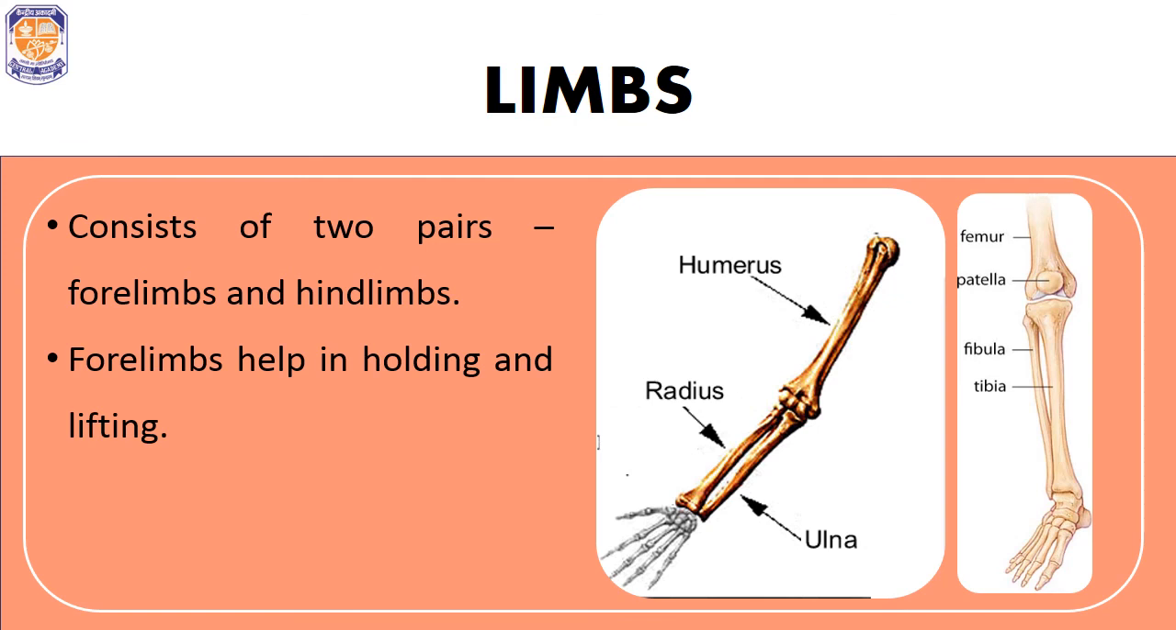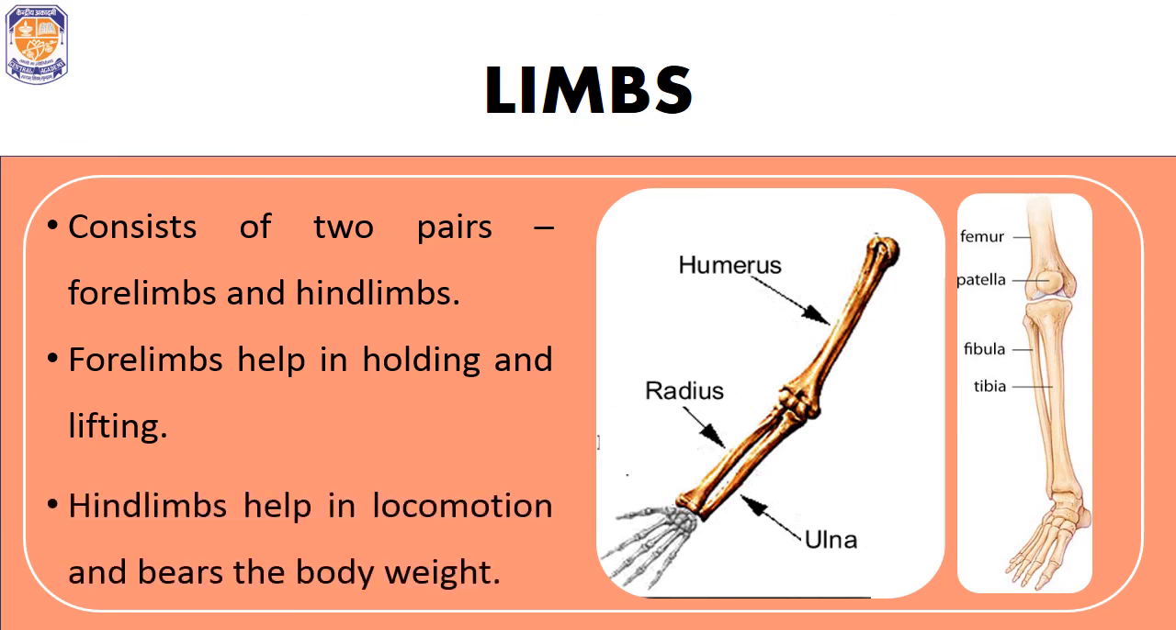So the thigh bones are connected to the hip girdle, and the thigh bone is connected to the lower leg bones with the help of a kneecap or patella. The kneecap or patella is very important for our movement.